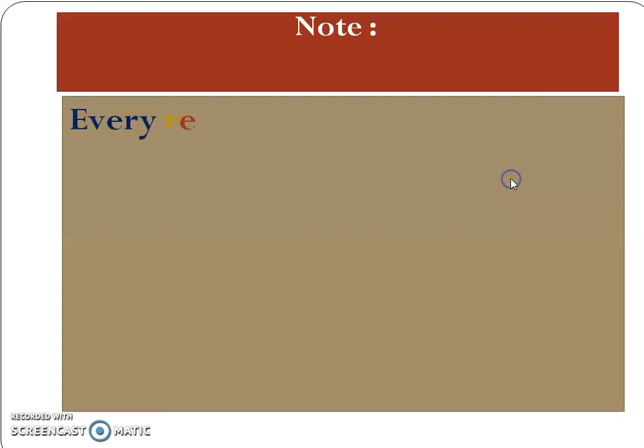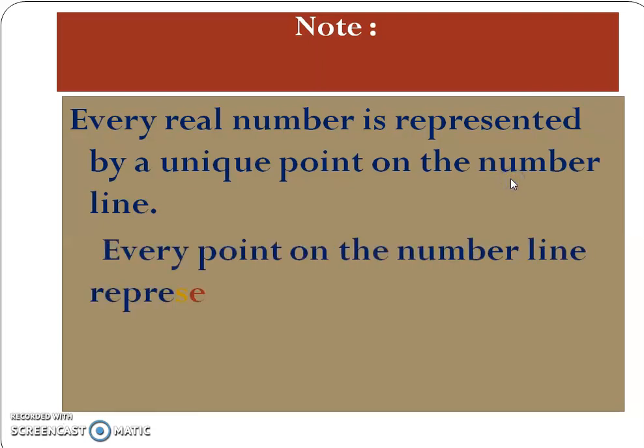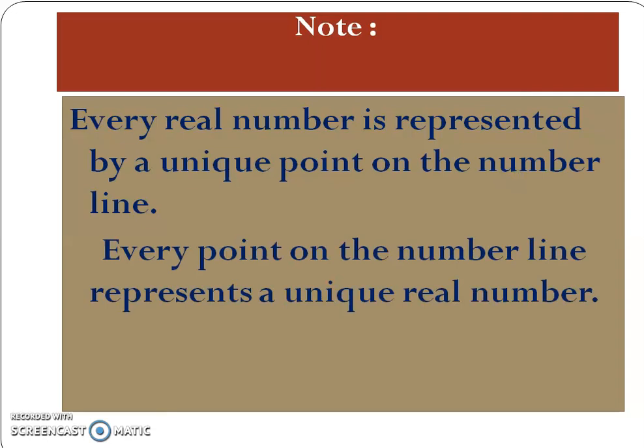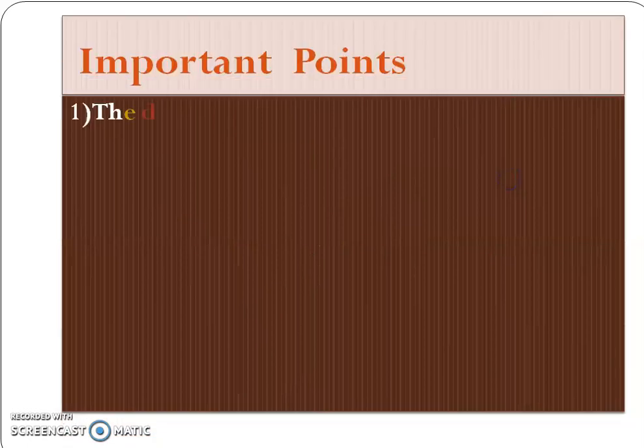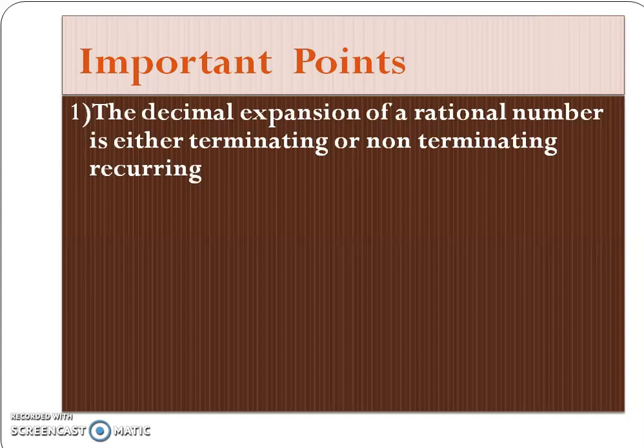See the note. Every real number is represented by a unique point on the number line. Every point on the number line represents a unique real number. See the important points. The decimal expansion of a rational number is either terminating or non-terminating recurring.